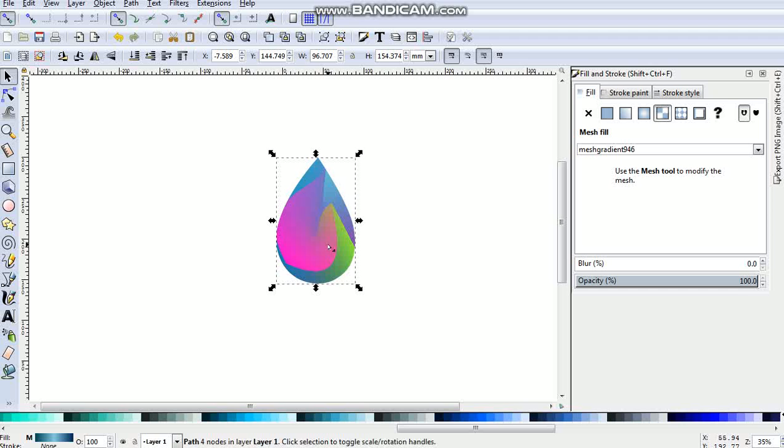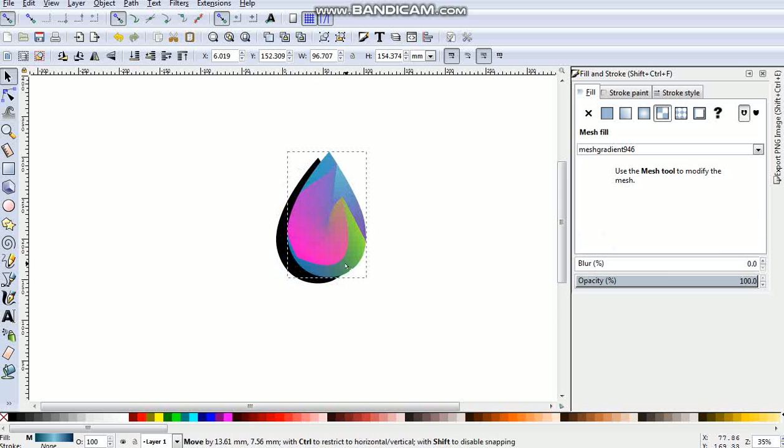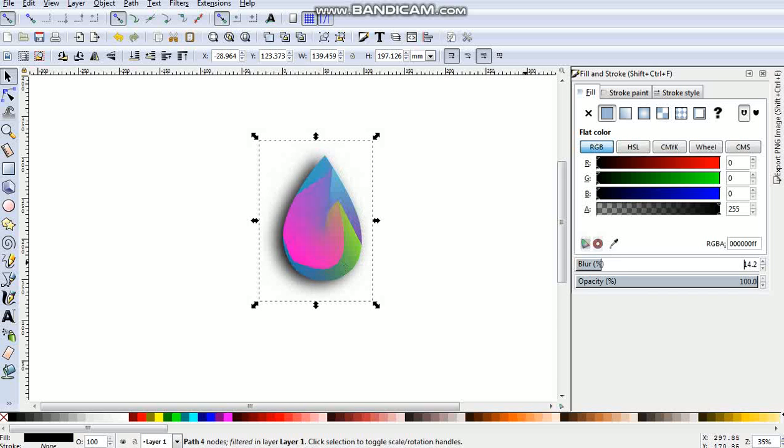Now we will duplicate it and make it black color. Place it below it. Okay.